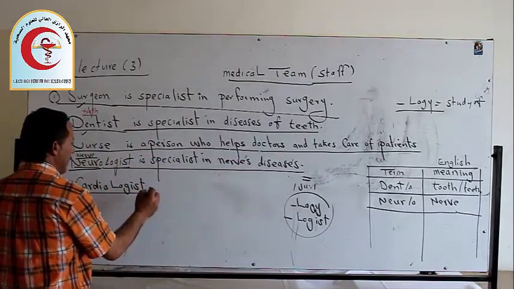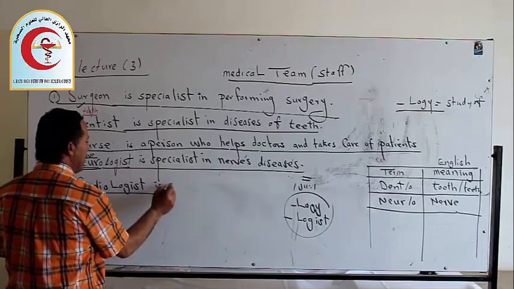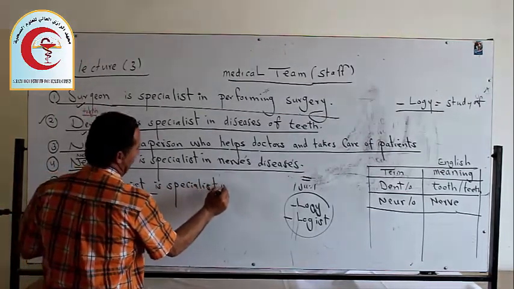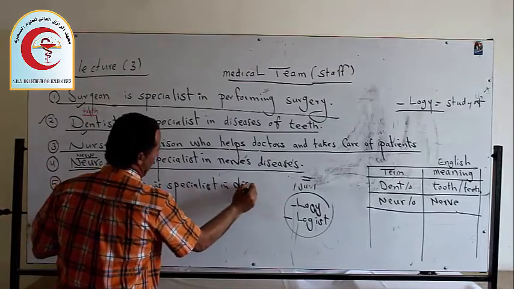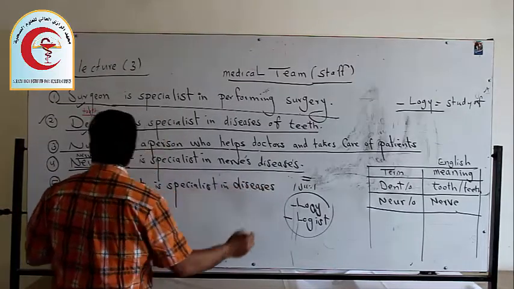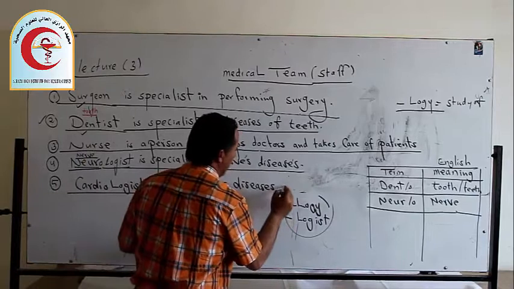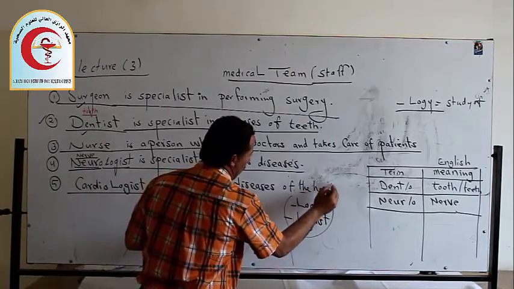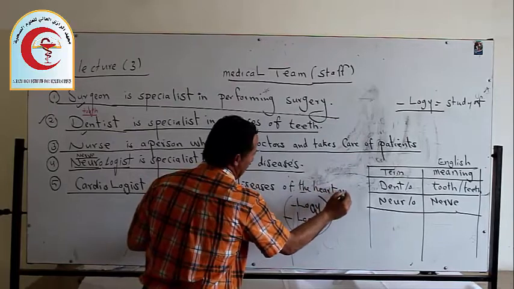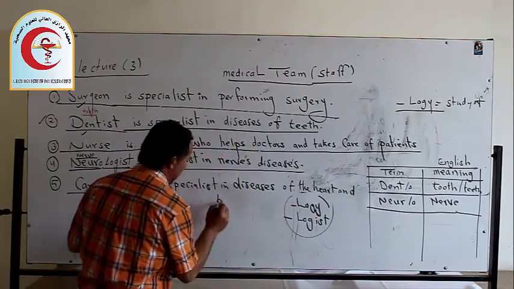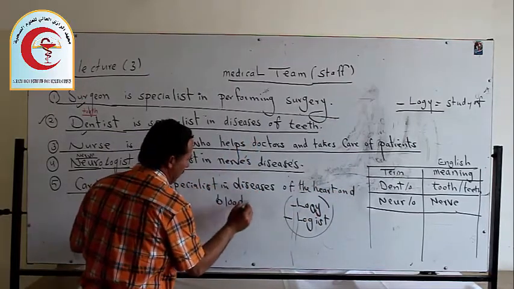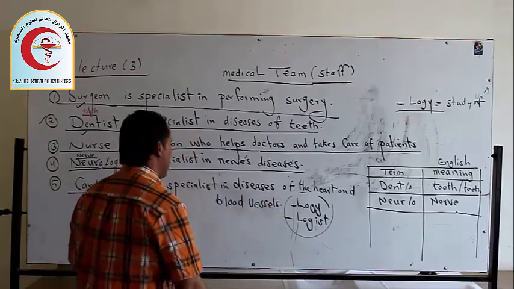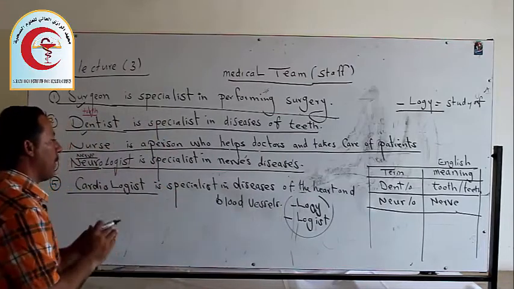Cardiologist is a specialist in diseases of the heart and blood vessels.